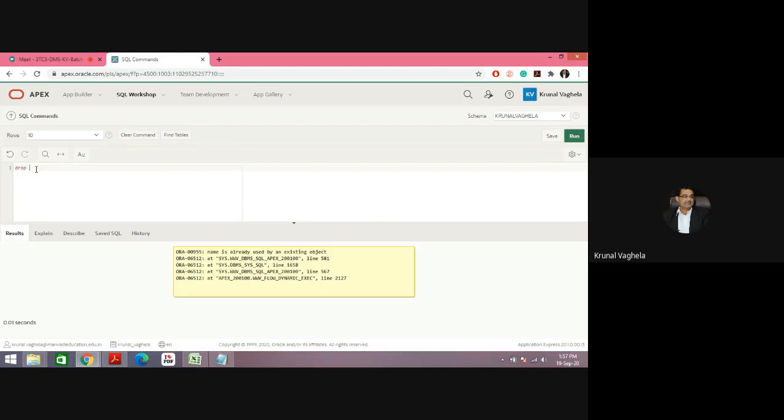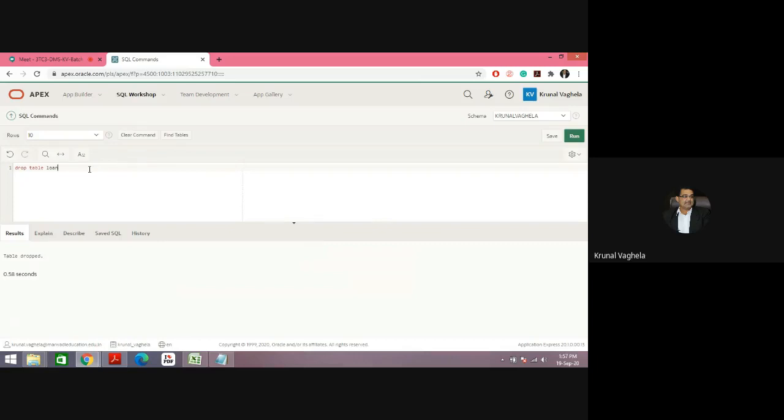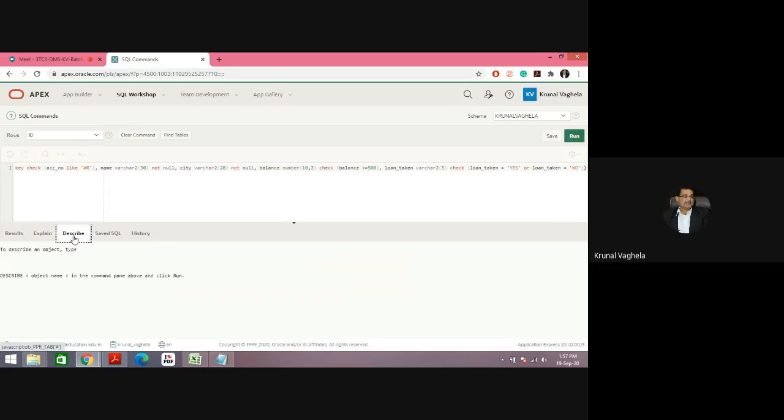So drop table loan, drop table account. So the tables are dropped. Now I will create my new table, run. So the table is created. The same you can see with describe also. Describe account.